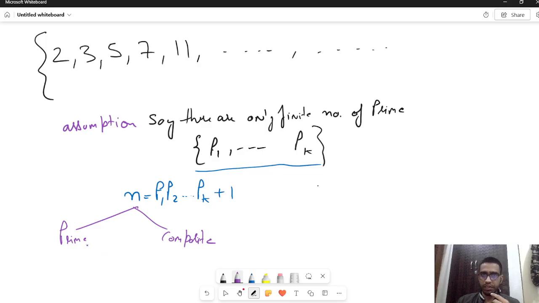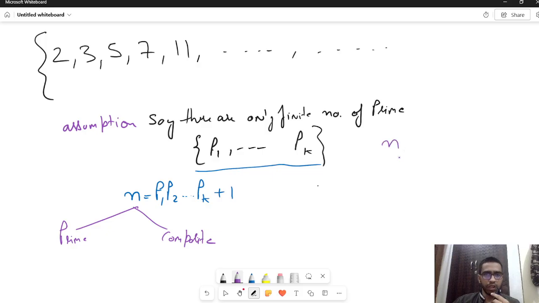Suppose in this case n is prime. So what do you think? Does n belong to this list? Obviously not, because n is a product of all these numbers, so it's much bigger than all the primes from this list. So n is a prime not from this list. So I've got a new prime which is not in this list.